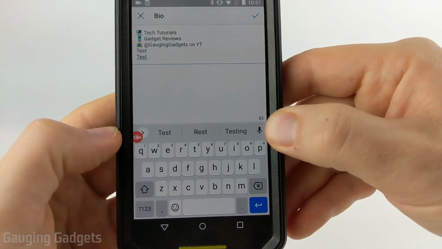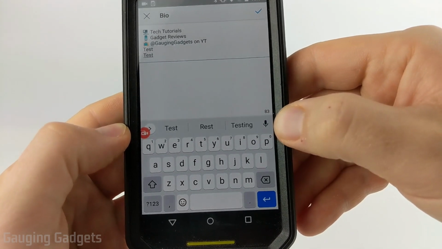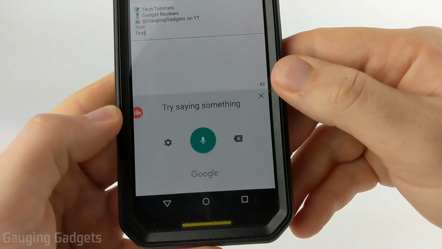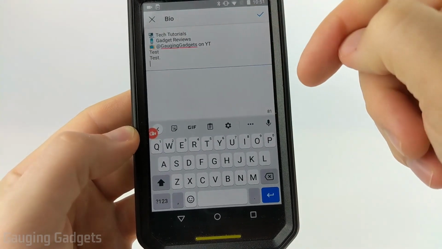Now, if for some reason you don't have this enter button or return button on your keyboard, you can use the microphone again, but it's a little bit different. You have to say period new line. So let me show you how to do that. I'll hit the microphone, period new line. And just like that, it's added a new line.